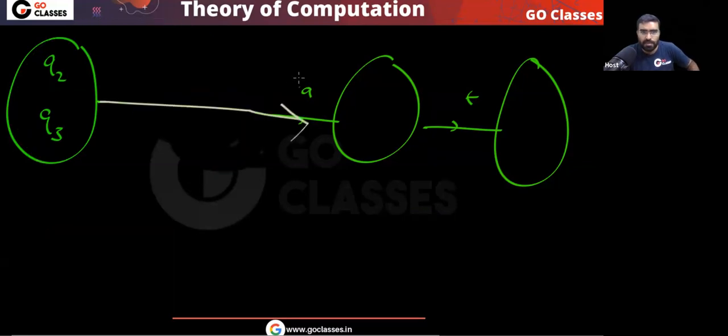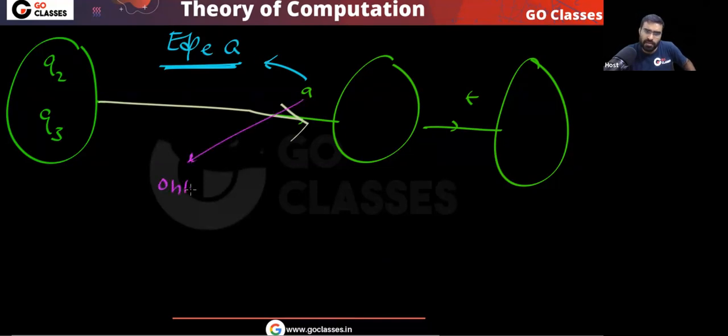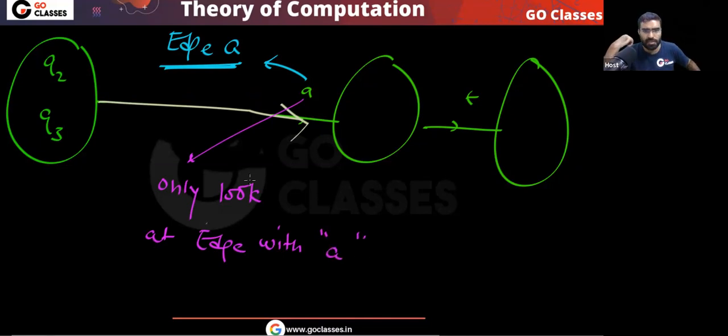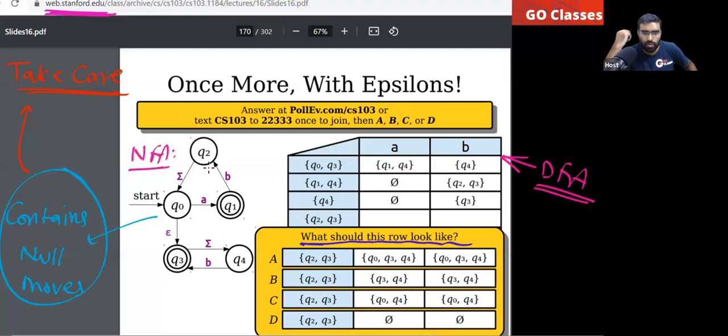Just look at the edges with symbol A. When you are checking this, only look at edges with A. Very simple. So tell me, where will Q2 go on A?